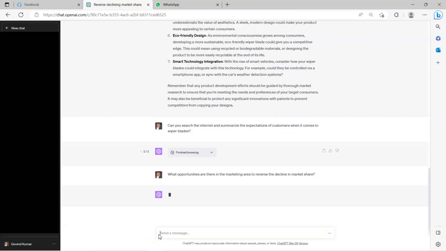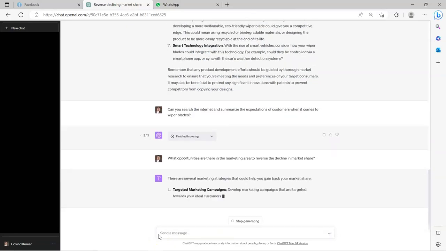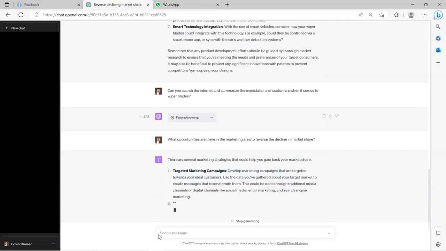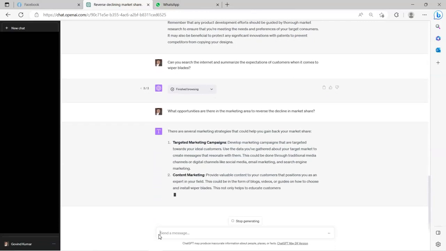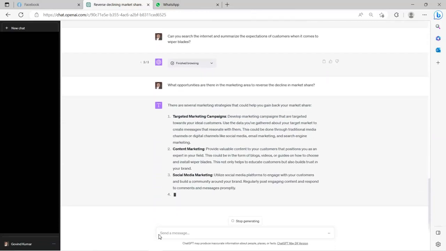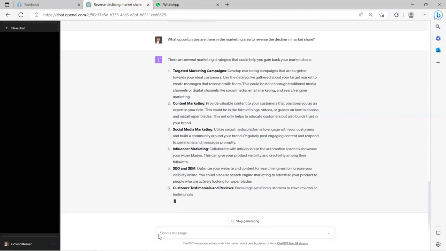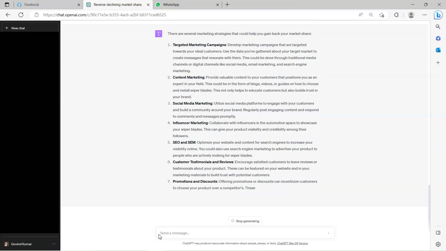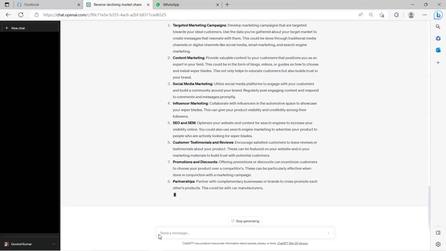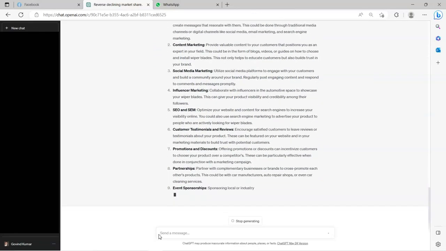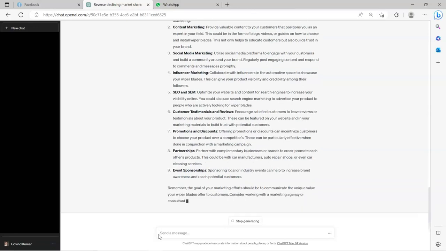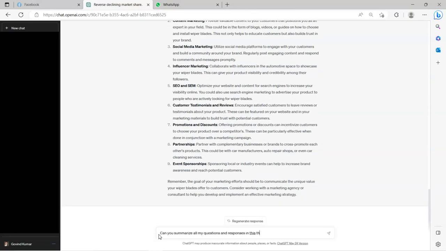So I'm asking the next set of prompts. What opportunities are there in the marketing area to reverse the decline in the market share? This time I'm not asking ChatGPT to browse the internet. With whatever information it has already learned, ChatGPT is providing 9 opportunities that could be considered by the business analyst or the organization.